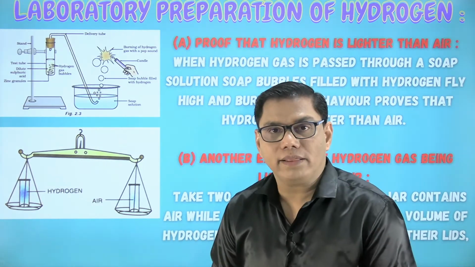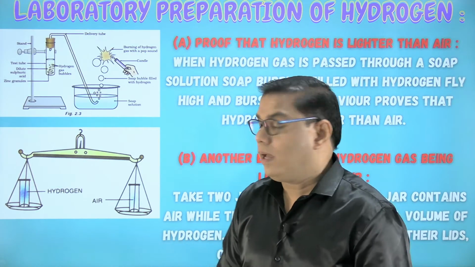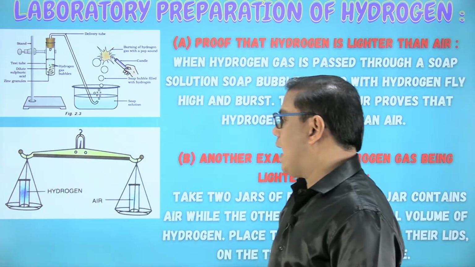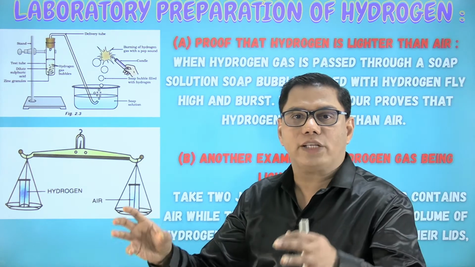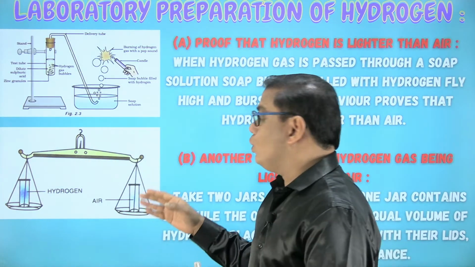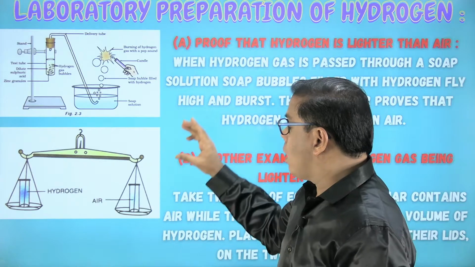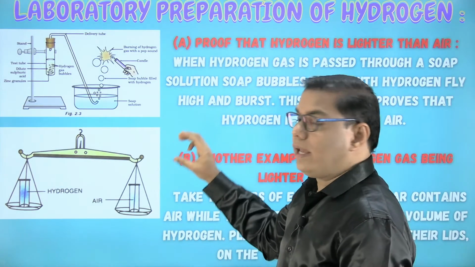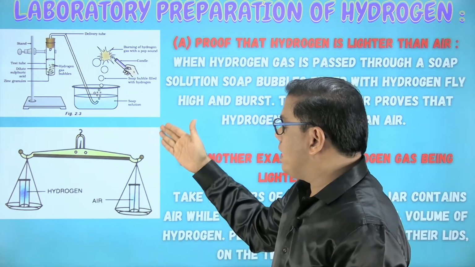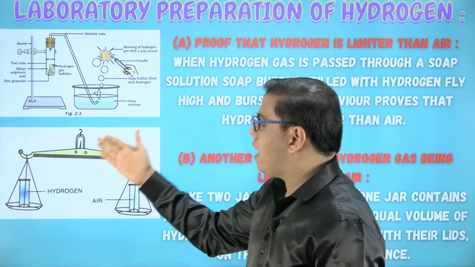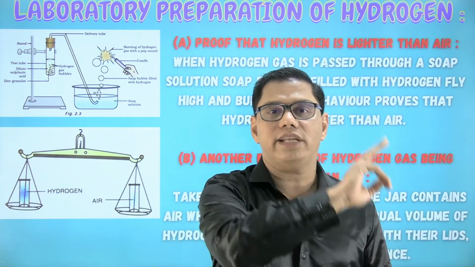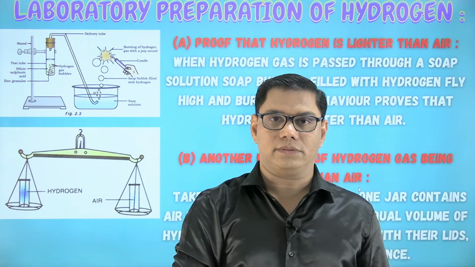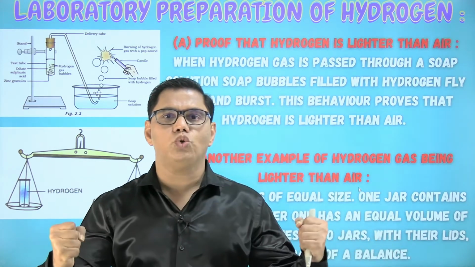Yes. The next method is actual measurement. Take hydrogen gas in one flask, take air in another flask, and keep them actually over the weighing scale. You will see that the flask with the air in it will go down, indicating that air is heavier and our hydrogen gas is lighter than air. So I have proved my statement by 2 experiments. Isn't it great? Isn't it super easy?